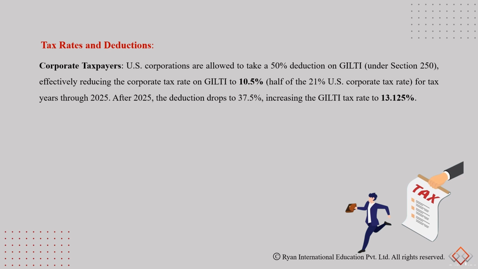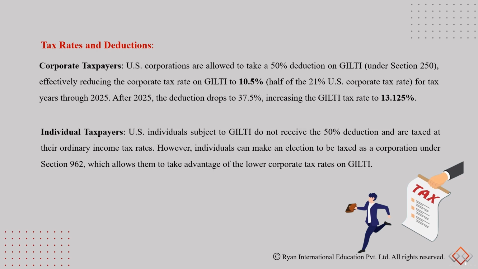Now for 2025 onwards, the deduction would be dropping to 37.5%, increasing the GILTI rate to 13.125%. When it comes to individual taxpayers, they do not receive the 50% deduction and they are taxed at their ordinary income tax rates.